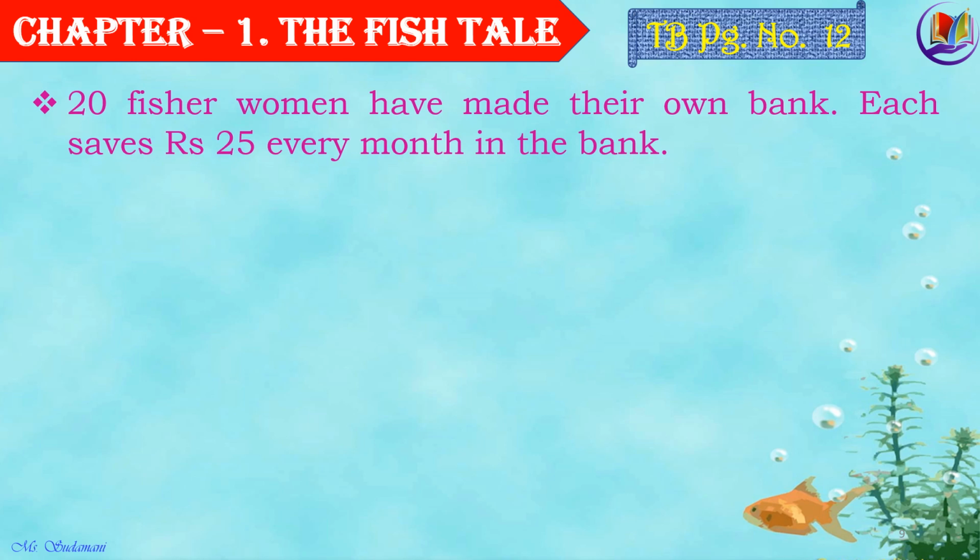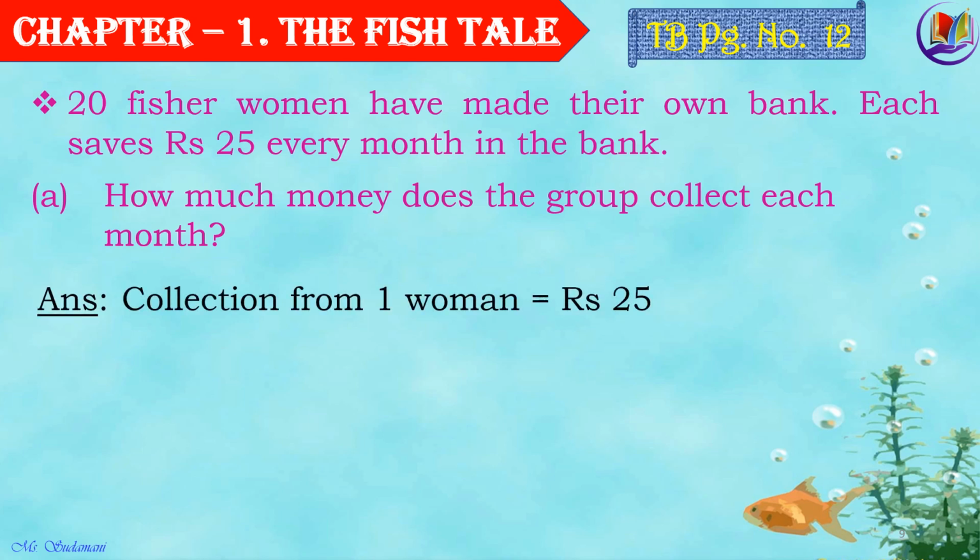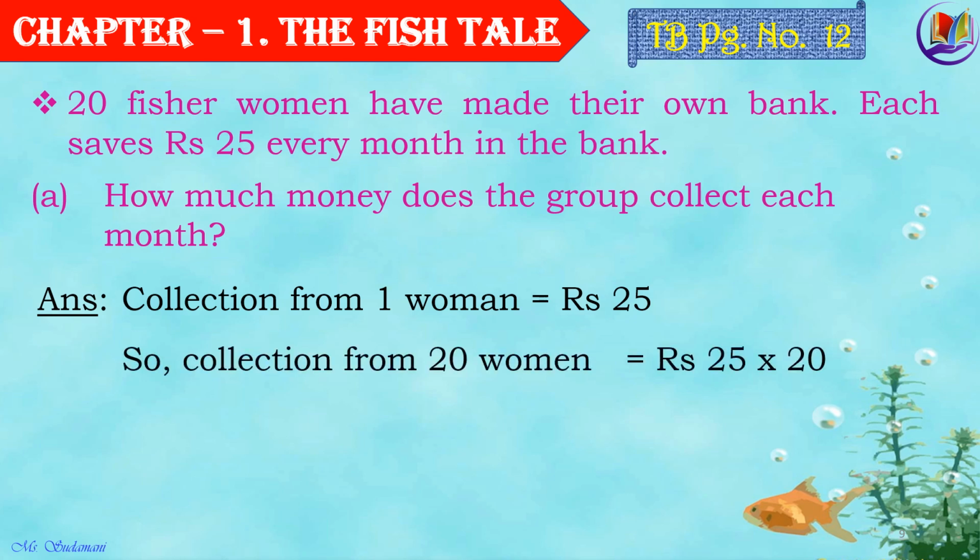Now the next question. 20 fisherwomen have made their own bank. Each of them saves rupees 25 every month in the bank. So how much money does the group collect each month? Now children, one woman collects or saves rupees 25. So collection from 20 women is equal to rupees 25 multiplied by 20.